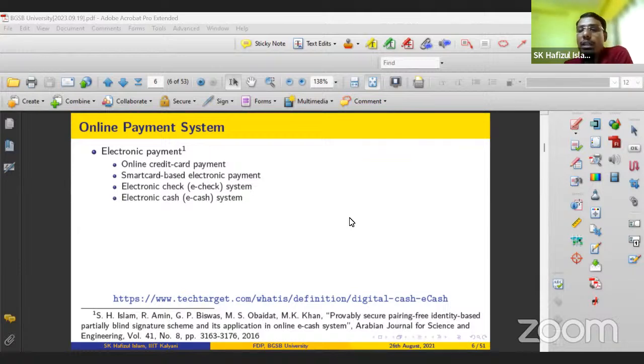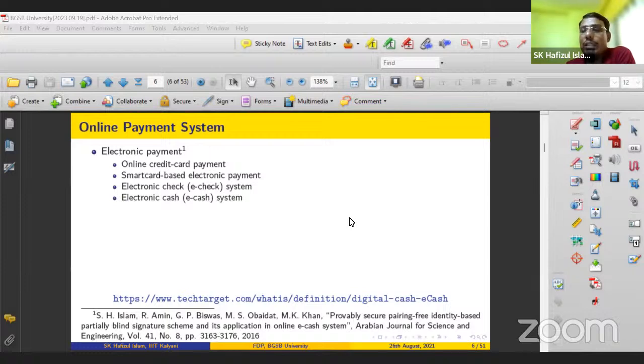Like your physical check, you can put a request to your bank that you want to draw an e-check of a certain amount. The bank will ask you for the amount and the other information that should be given in the e-check. The bank will generate the e-check and deliver it to you. Later, if you want to purchase some items, you just submit your e-check. The merchant will accept your e-check, and then the merchant will process it through the payment gateway. So the online e-check is also one of the online payment systems.